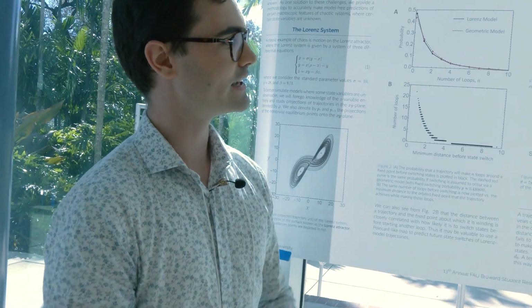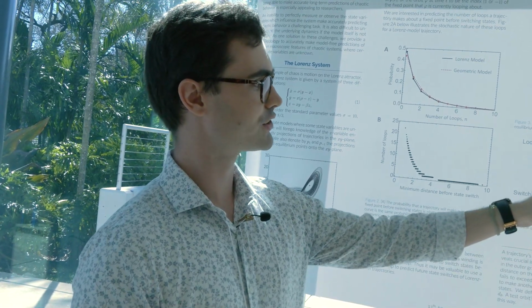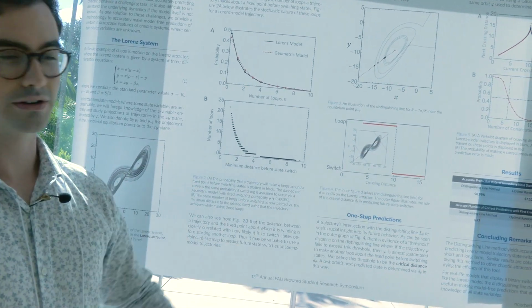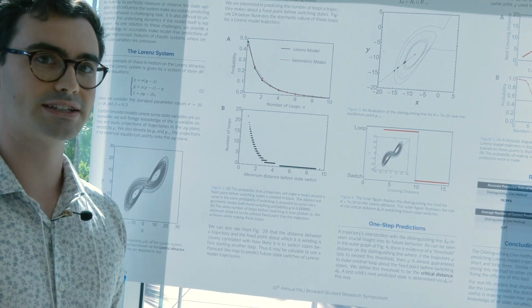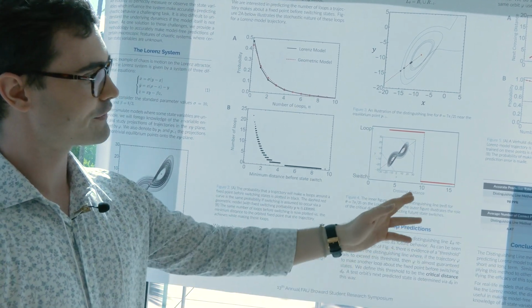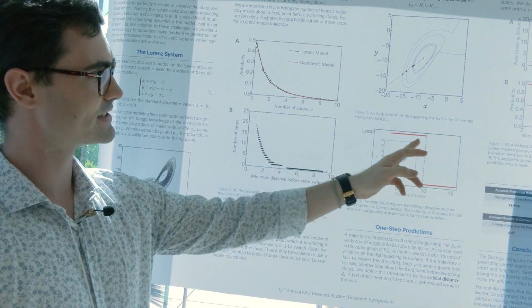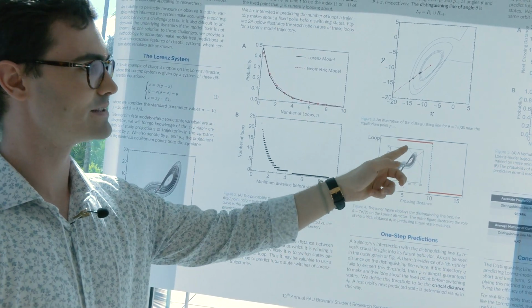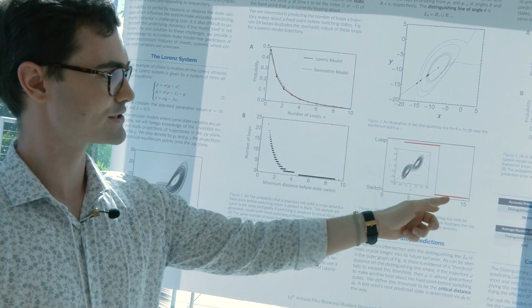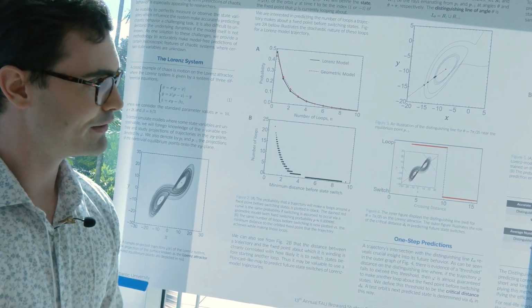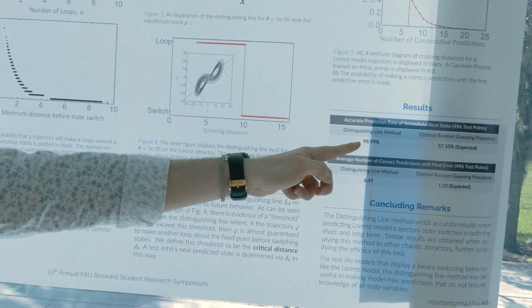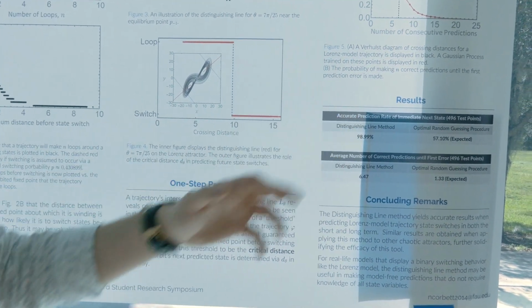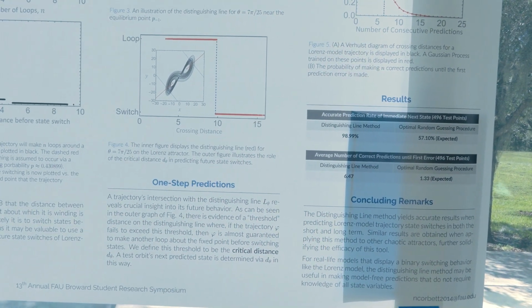What we notice right away is that there is some seeming threshold that we've labeled in blue, which we're going to call the critical distance, that completely determines whether a trajectory is going to switch states in its immediate next step. If the trajectory has a crossing distance of less than the critical distance, then it's going to make a loop again, and if not, it's going to switch states in its immediate next state. We can look over in the results section that the immediate next state will be predicted accurately 99% of the time with this test sample of 496 points.